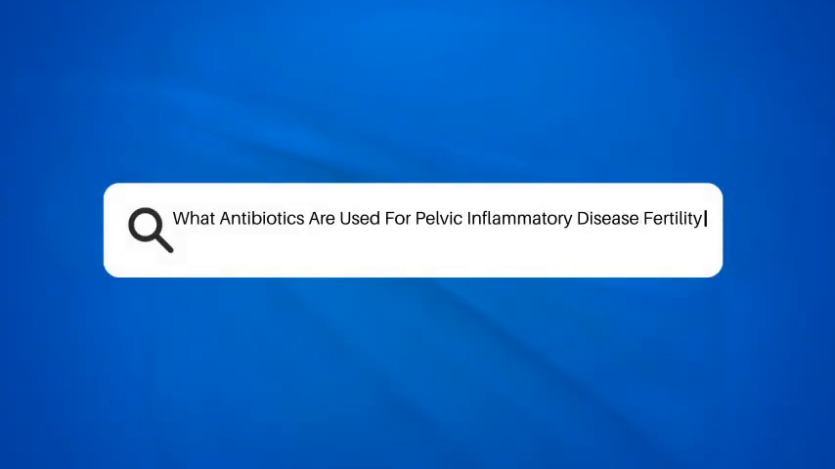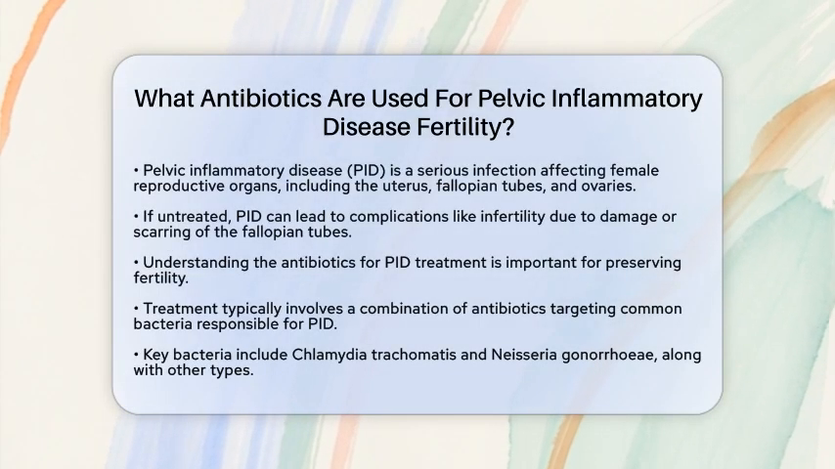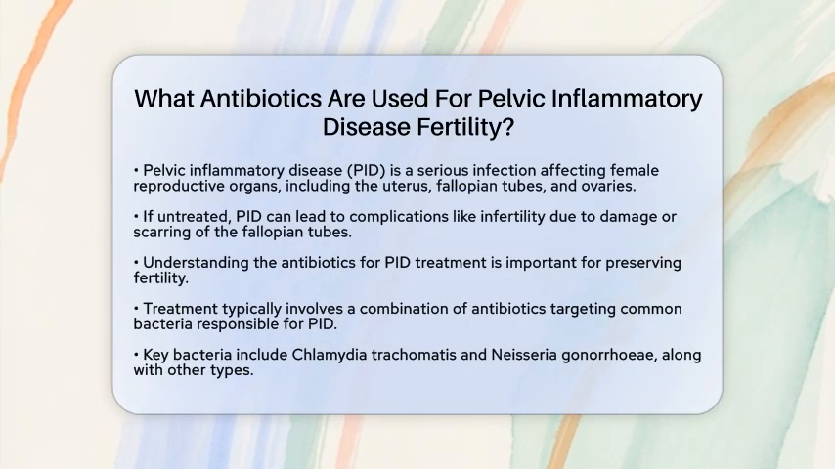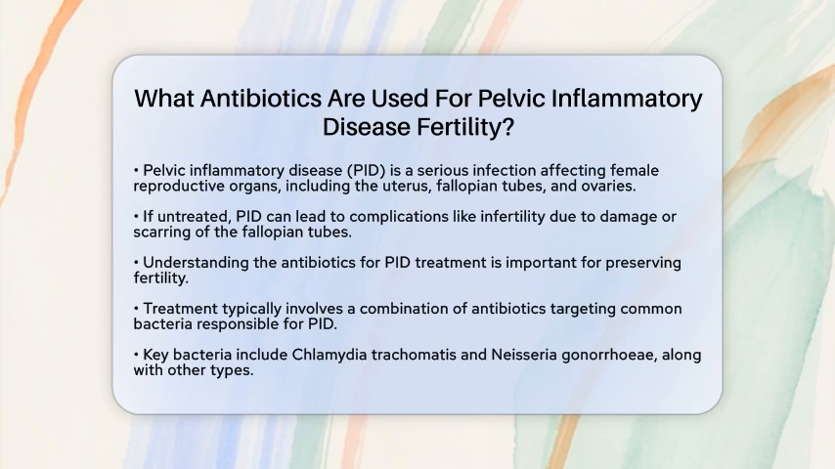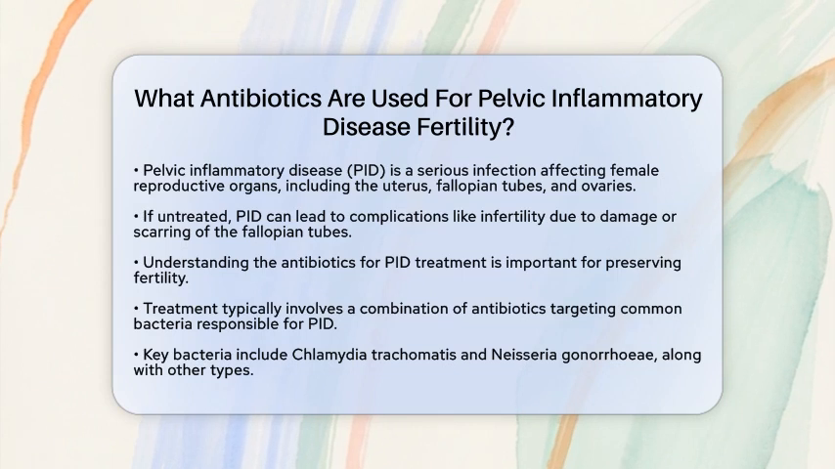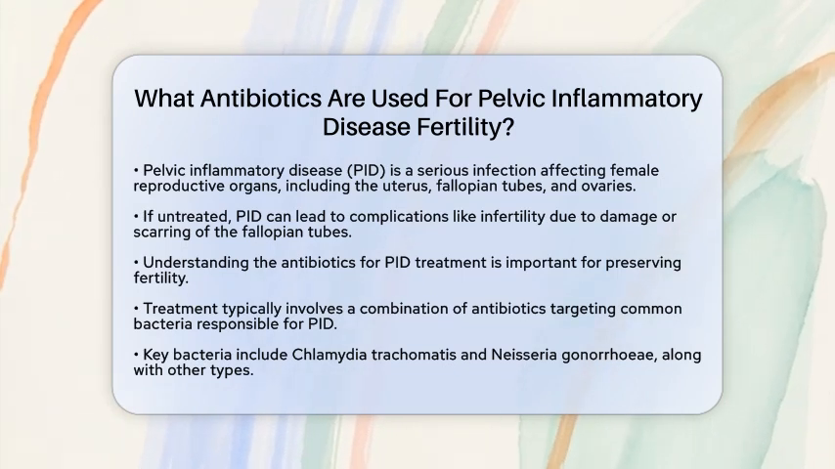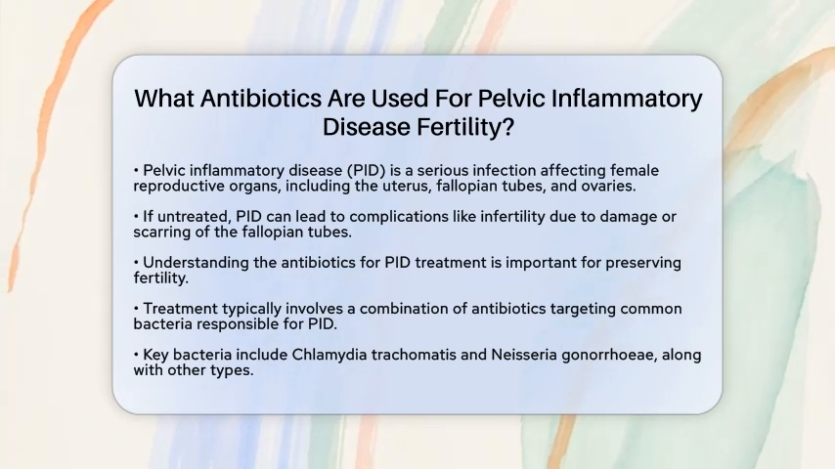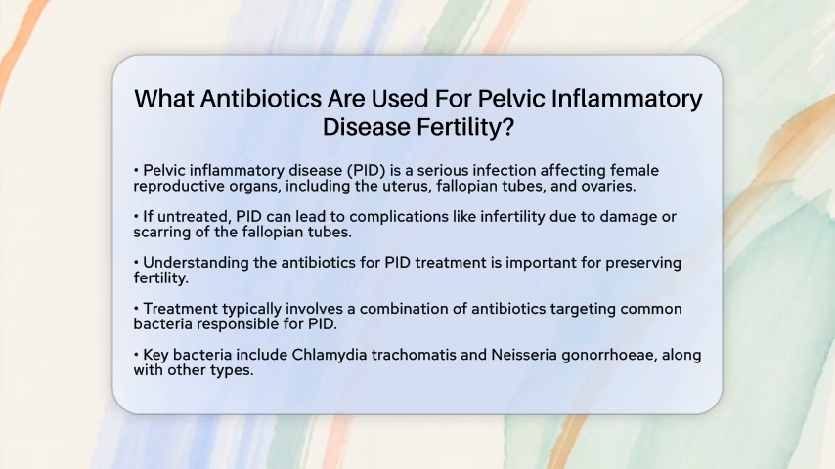What antibiotics are used for pelvic inflammatory disease fertility? Pelvic inflammatory disease, often referred to as PID, is a serious infection affecting the female reproductive organs. It can involve the uterus, fallopian tubes, and ovaries. If not treated promptly, PID can lead to complications, including infertility, due to potential damage or scarring of the fallopian tubes. Understanding the antibiotics used to treat PID is crucial for preserving fertility.